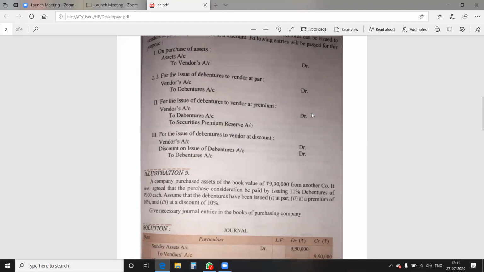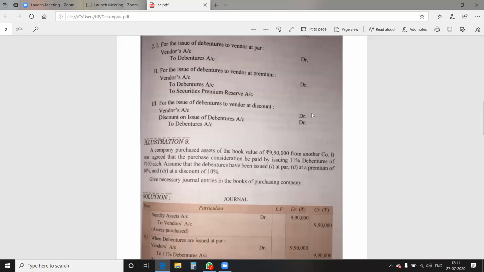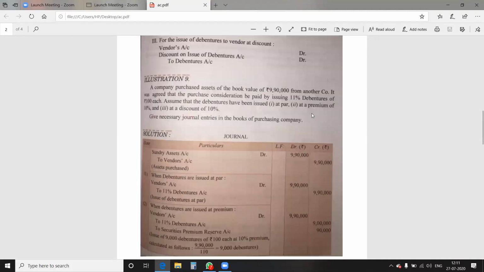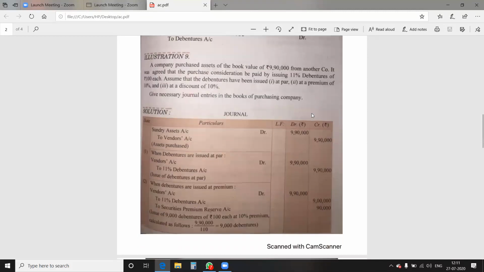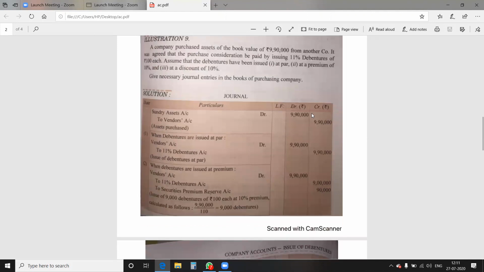Let's go to the practical part and do illustration number 9. Then it will be more clear to you. A company purchased assets of the book value of rupees 9,90,000 from another company. It was agreed that the purchase consideration is to be paid by issuing 11% debentures of 100 each.